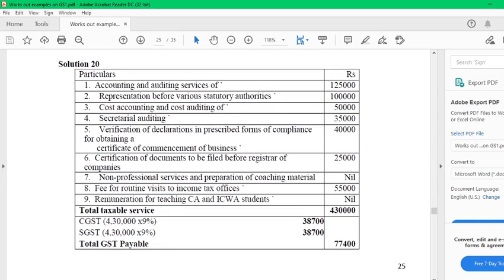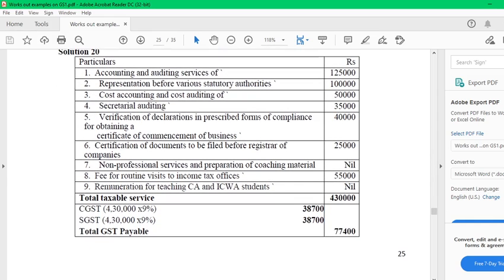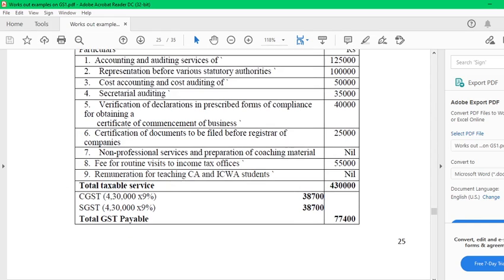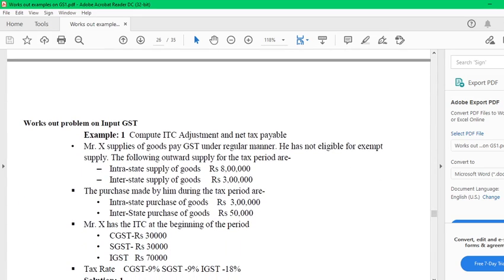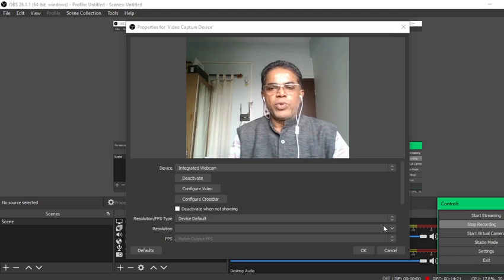Total 4,30,000. Then CGST and SGST calculated. Total is 77,400. Add together, known as invoice. Therefore, invoice means you are not going to pay anybody else, but you are collecting the money. How much is payable? Payable is only 77,400. Okay, the works out on input GST will be discussed in our next video. Thank you.